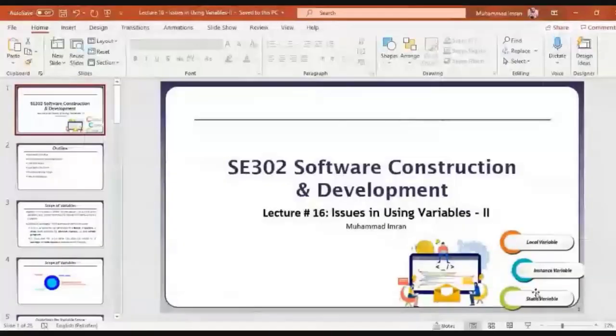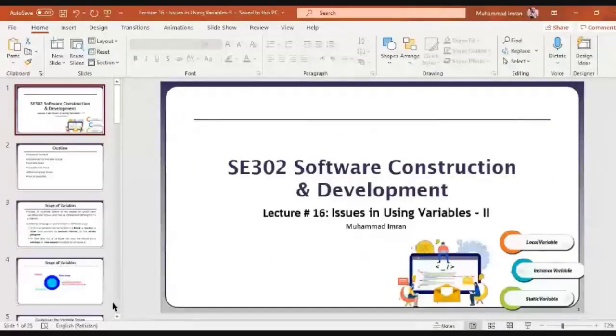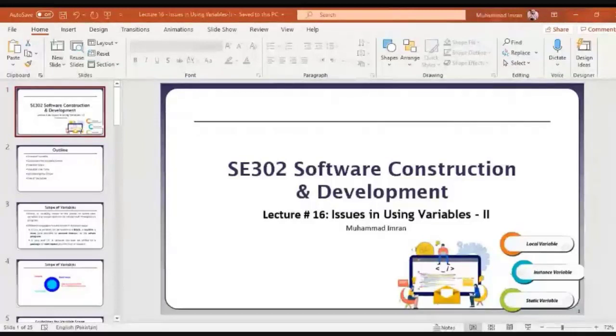Today we are going to continue with the second part of what we left yesterday, issues while using variables. We are focusing on the variable part of our code, and we were discussing a few guidelines in the last lecture. Would anyone of you like to highlight what we discussed in the last part?